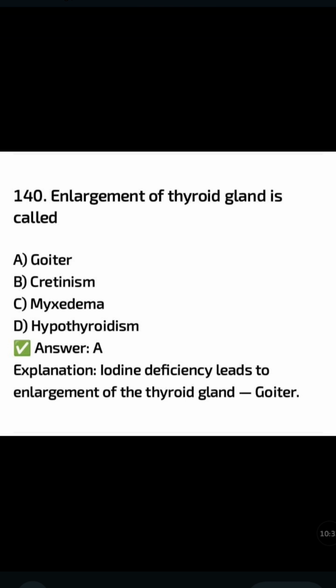Enlargement of the thyroid gland is called: goiter, cretinism, myxedema, hypothyroidism. The correct answer is option A, goiter. Iodine deficiency leads to enlargement of the thyroid gland, goiter.